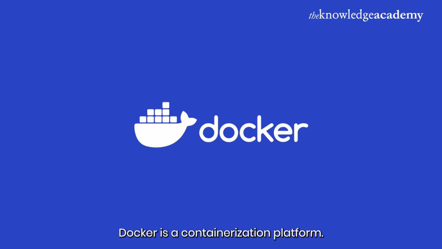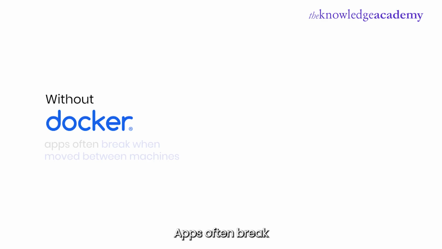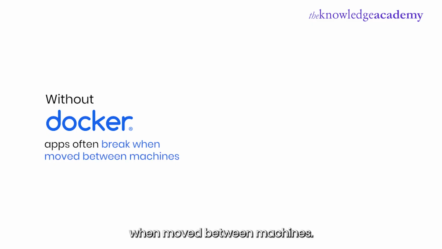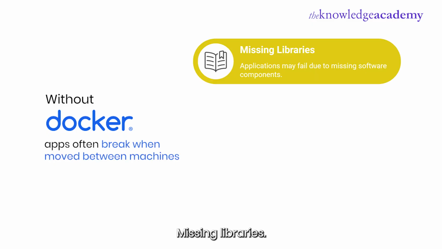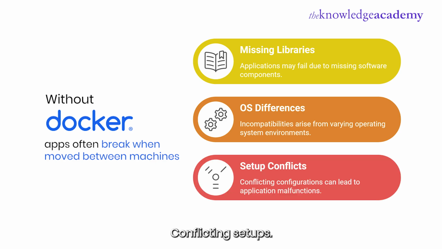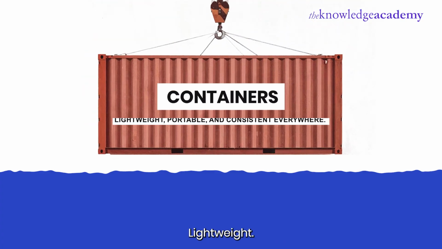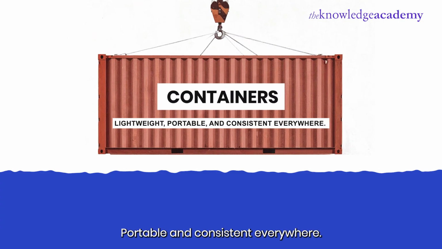Docker is a containerization platform. Think of it as a box that neatly packages your app plus everything it needs: code, libraries, and dependencies. Without Docker, apps often break when moved between machines. Missing libraries, different operating systems, conflicting setups. Docker solves this by creating containers: lightweight, portable, and consistent everywhere.